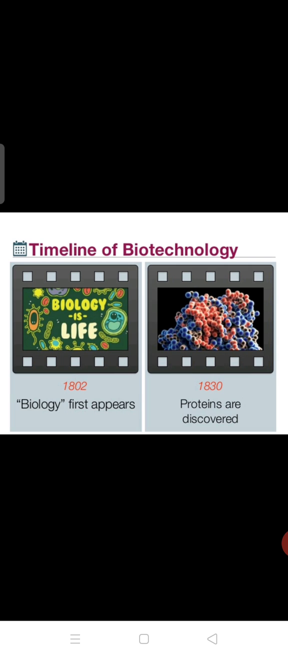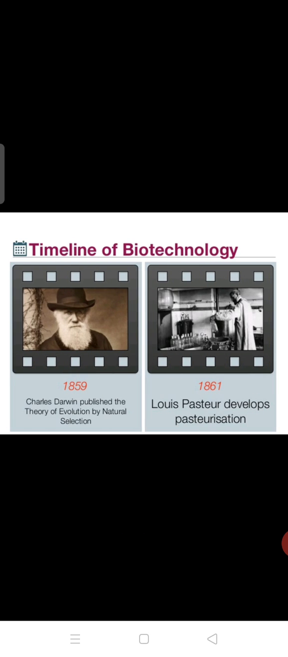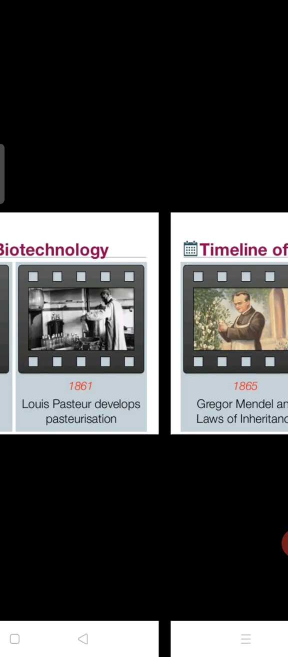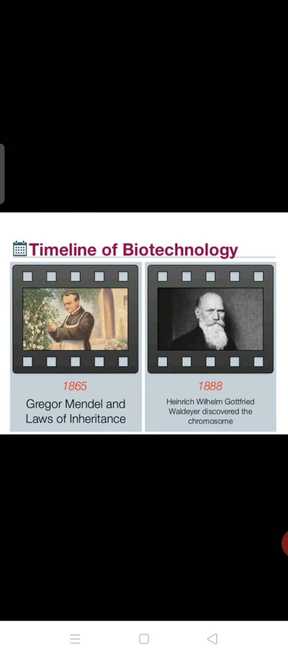Then in 1802, the term biology first appears. In the second slide, proteins were discovered in 1830. In 1859, Charles Darwin proposed the theory of natural selection. In 1861, Louis Pasteur developed pasteurization. Each process was developed in different years. This is what we call a timeline, how in different eras and years different discoveries were made. In 1865, Gregor Mendel and the laws of inheritance.